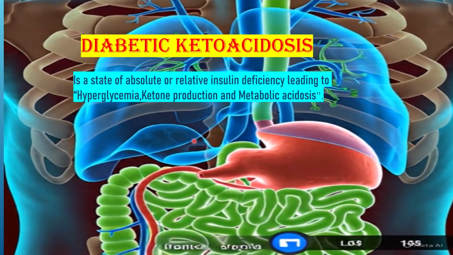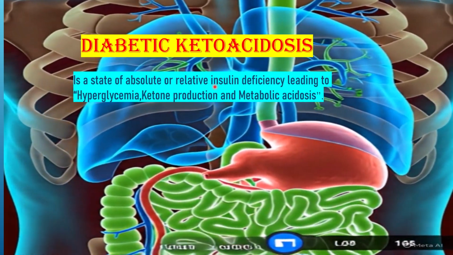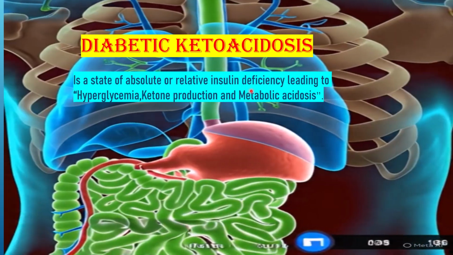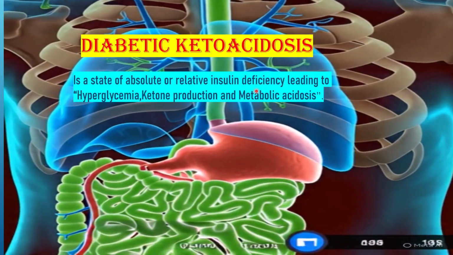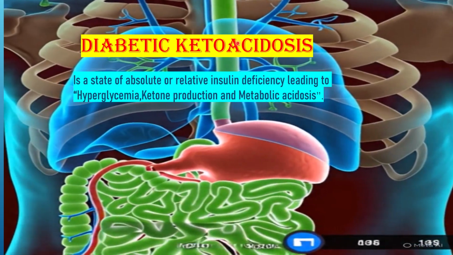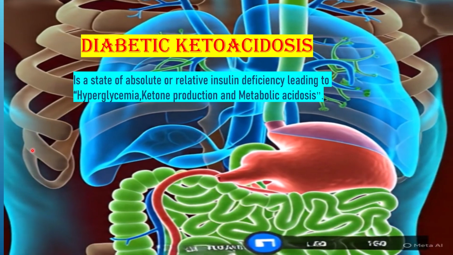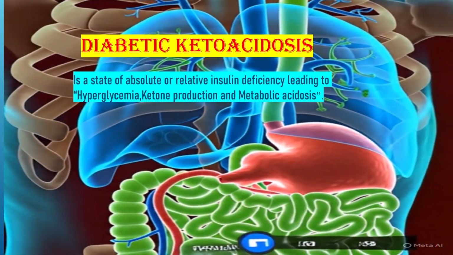That is, there is an absolute or relative deficiency of insulin that may be due to type 1 diabetes, where insulin production is decreased. This absolute or relative decrease of insulin production can lead to diabetic ketoacidosis, which causes hyperglycemia, ketone production, and metabolic acidosis.